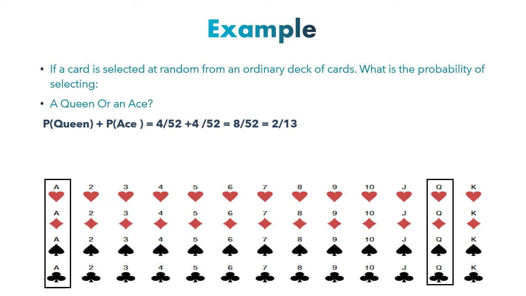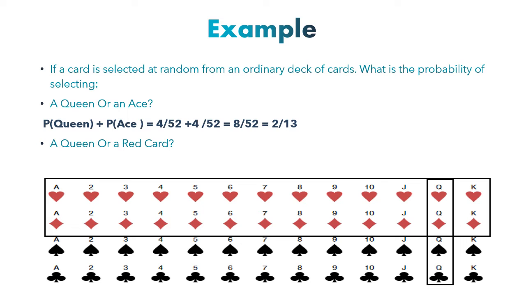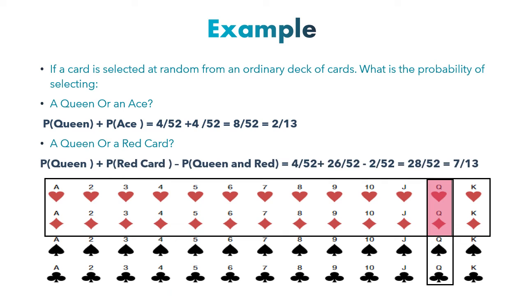If a card is selected at random from an ordinary deck of cards, what's the probability that this card is a queen or a red card? So we have 4 queens and we have 26 red cards, but we have 2 queens that are red. Therefore, the probability of a queen or a red is going to be the probability of a queen plus the probability of red minus the probability of queen and red. So that's 28 out of 52.